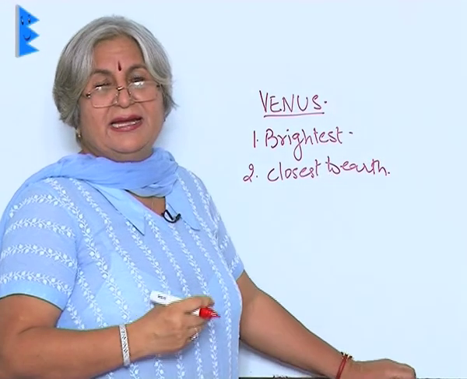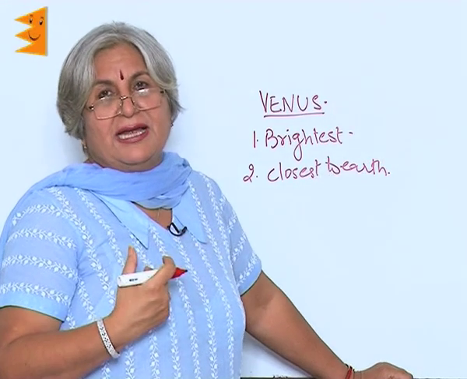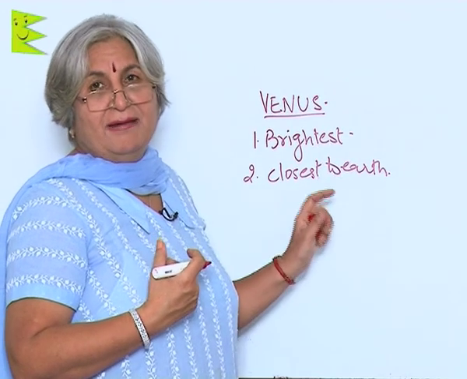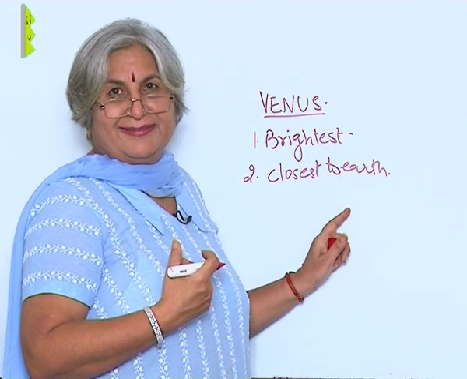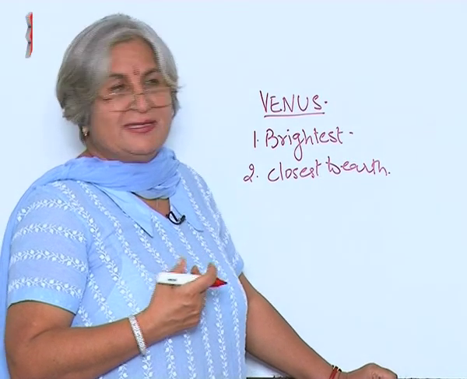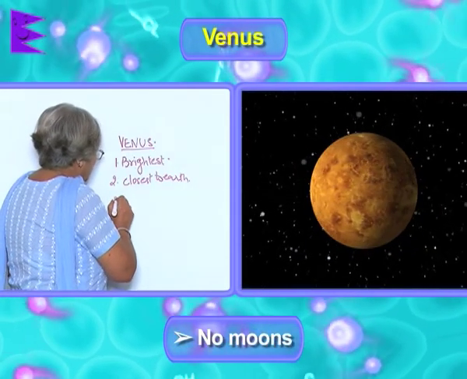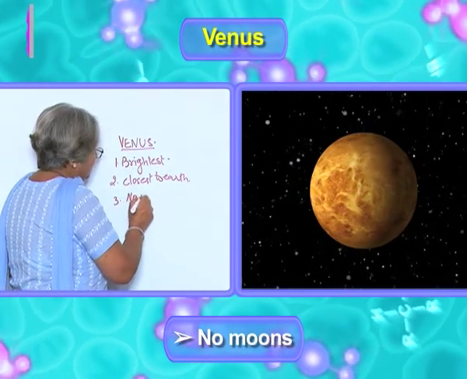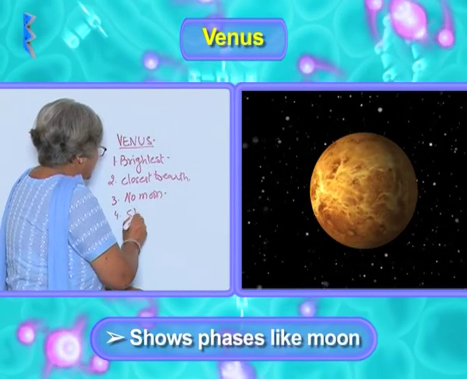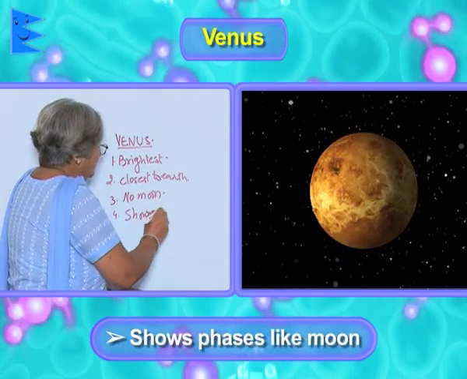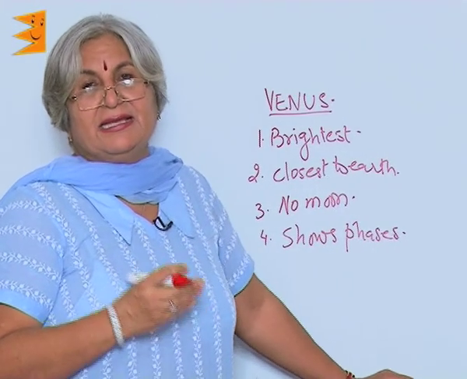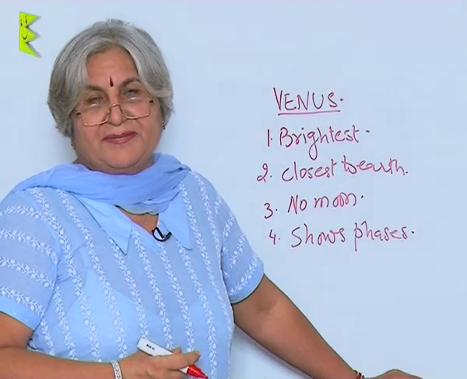On the inner side is Venus and on the outer side is Mars. So, Venus is our planetary neighbor, like you have your own neighbors. So, planets also have their neighbors, and Venus also does not have any moons. Another feature about Venus is that it shows phases like moon. That means it appears it is increasing or decreasing in size.